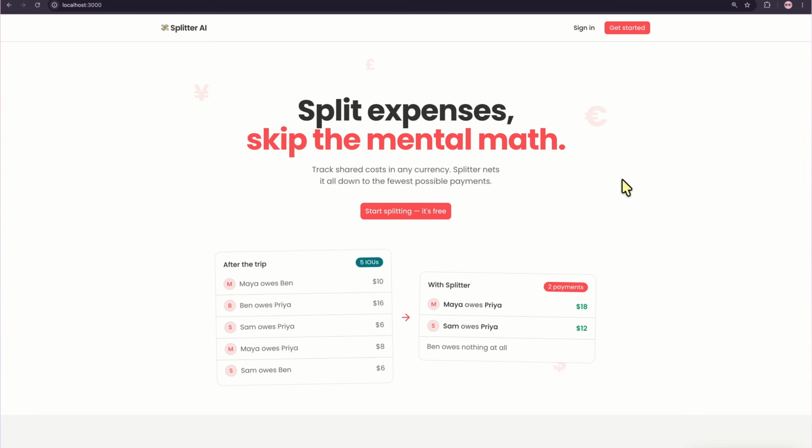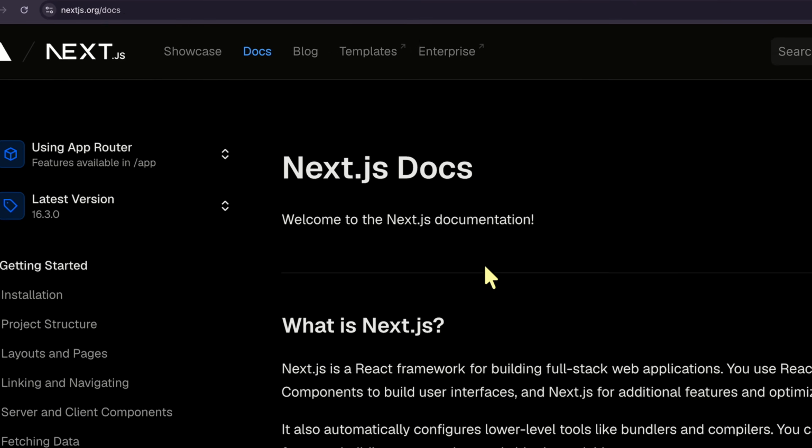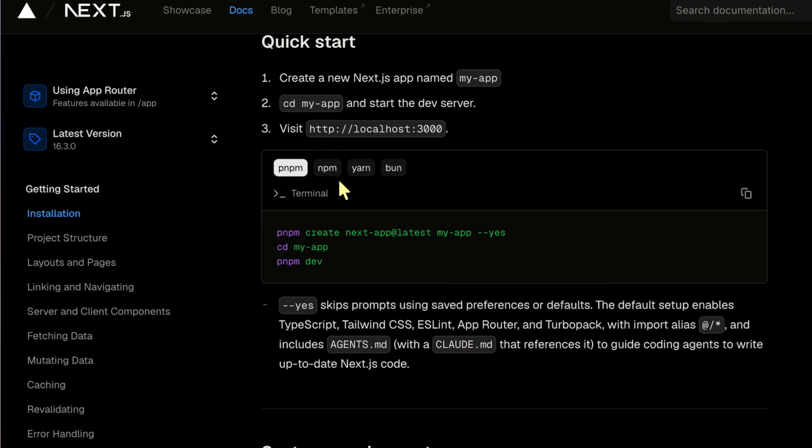So to get started, we are going to be using Next.js as our framework, as I mentioned in the video. Now Next.js is built on top of React. Let's just head over to the installation section and let's get started.